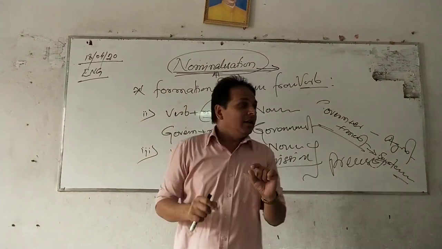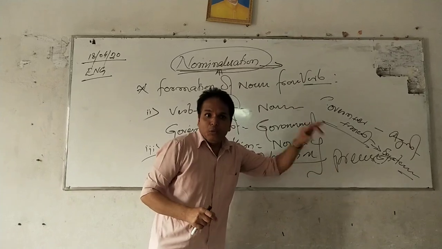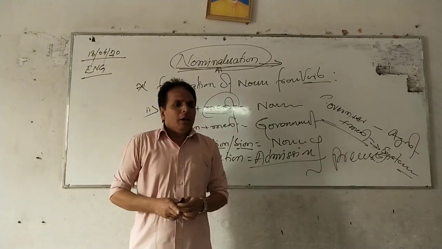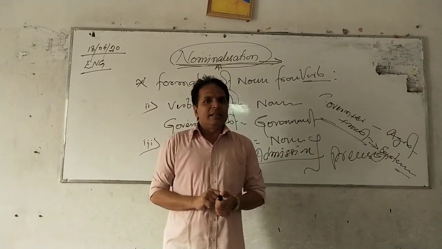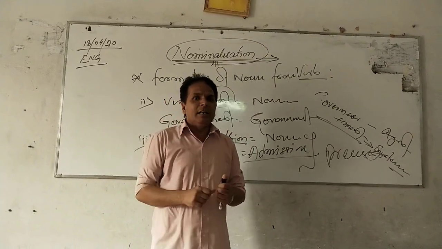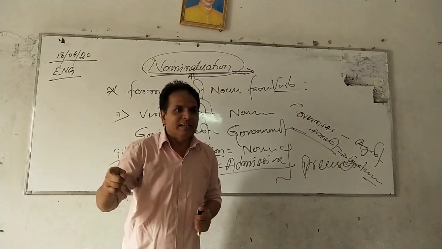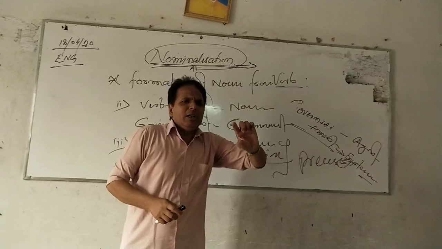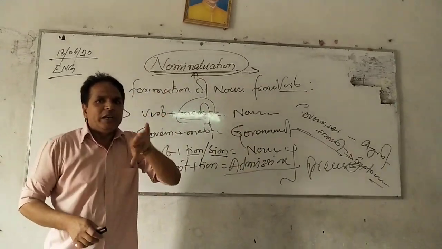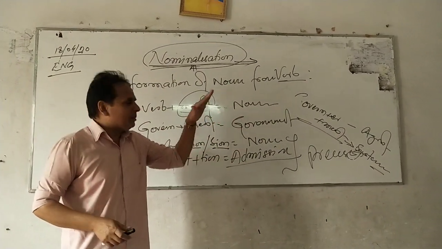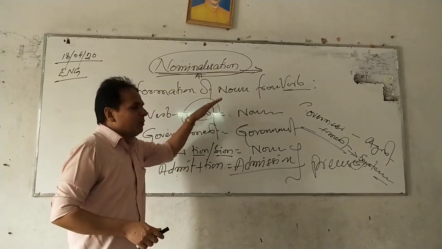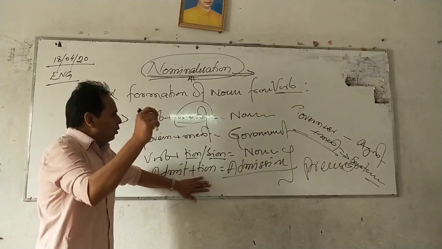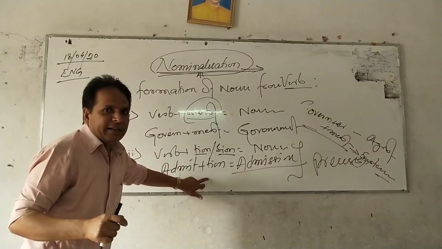These all are processes, and we generally discuss processes in science. Come to science: filter plus tion, filtration. Sediment plus tion, sedimentation. Evaporate plus tion, evaporation. Condense plus tion, condensation. So we get different types of nouns by adding different suffixes. Here you can see we have got the process noun by adding sion or tion.